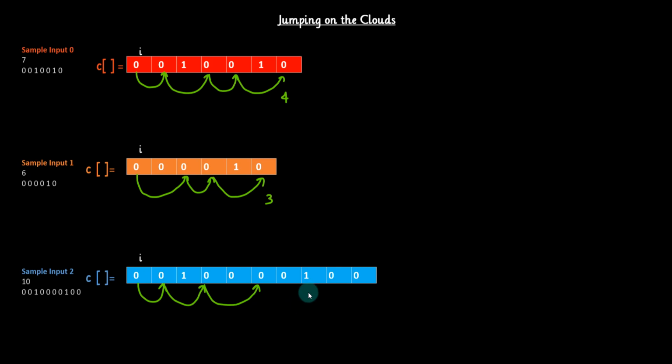From this point, can we jump I plus 2 steps? No, because it's a thunderhead, not safe. So we'll take only one step, I plus 1. From this point, can we take the jump 2 steps ahead? Yes, we can. Now we are at this point, almost the end of the array. Can we take a jump of 2 steps? No, it's not possible at all.